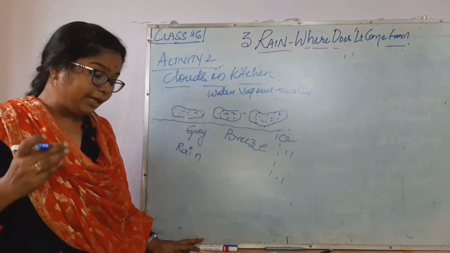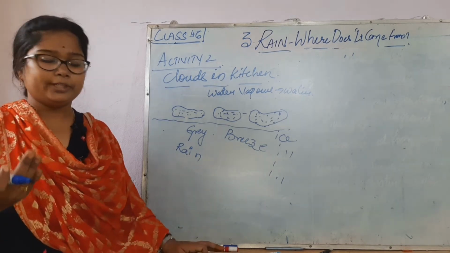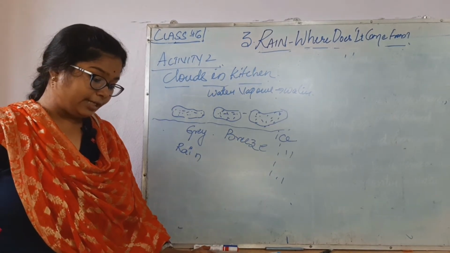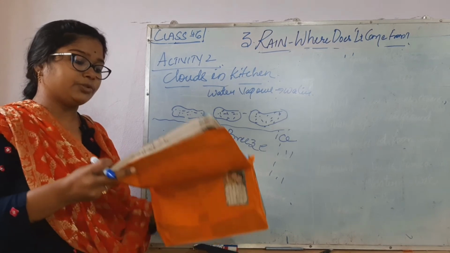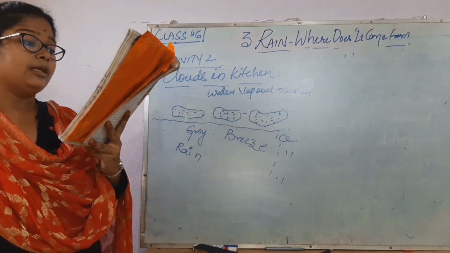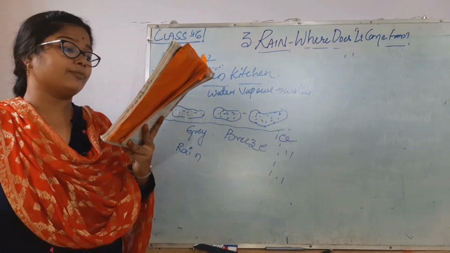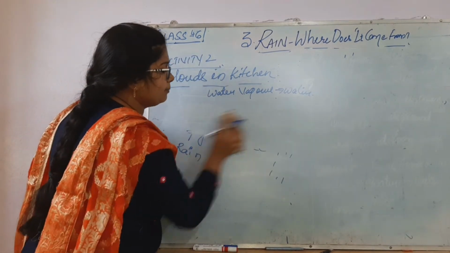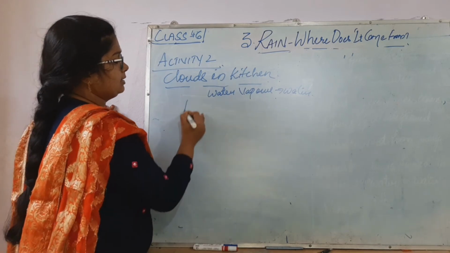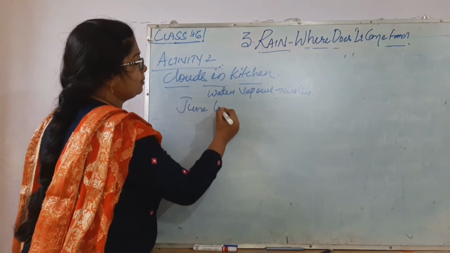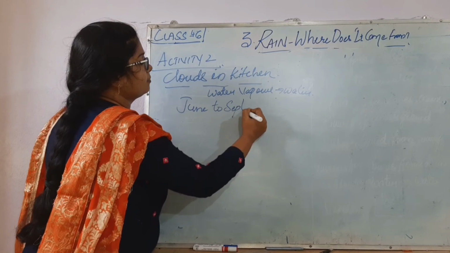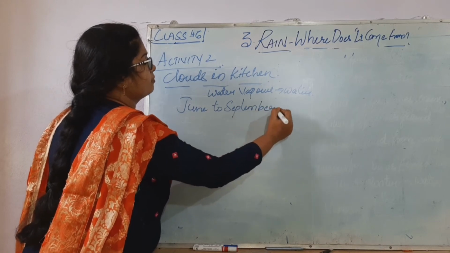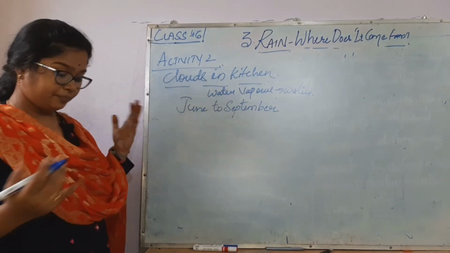Next, we will discuss seasons. Generally, we get more rains in particular months during the year. In our states, rains occur normally from June to September. From June to September, it is said to be the rainy season.